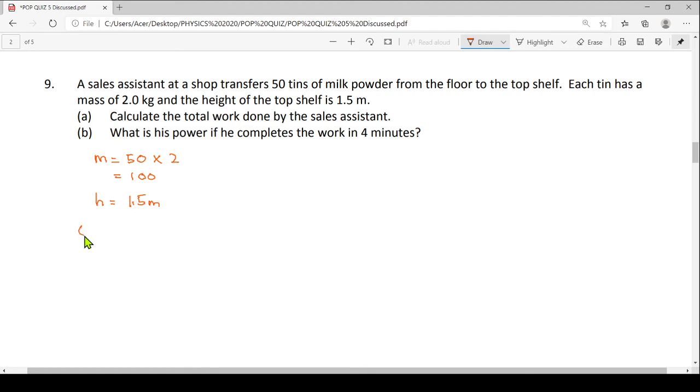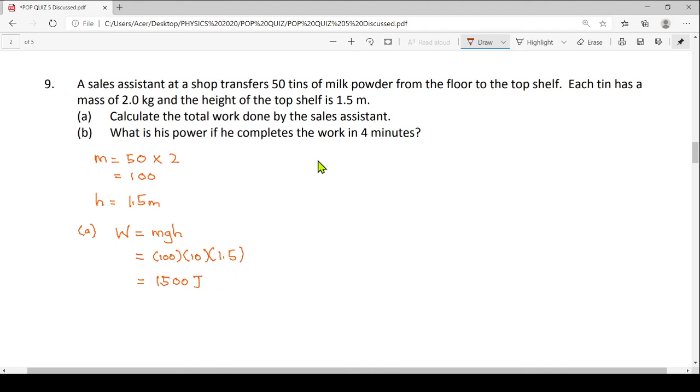So let's answer question A. Calculate the total work done by the sales assistant. Like I have mentioned just now, to calculate the work done, I can simply calculate my gravitational potential energy. My mass is 100 kilogram, g is 10, and the height is 1.5 meter. So work done is 1500 joule. That is the work done.